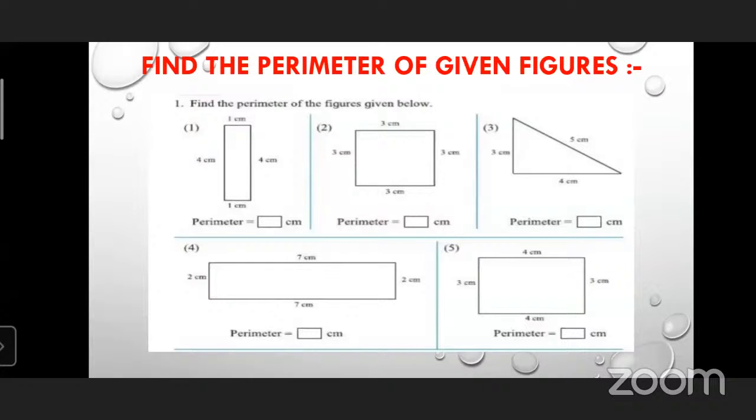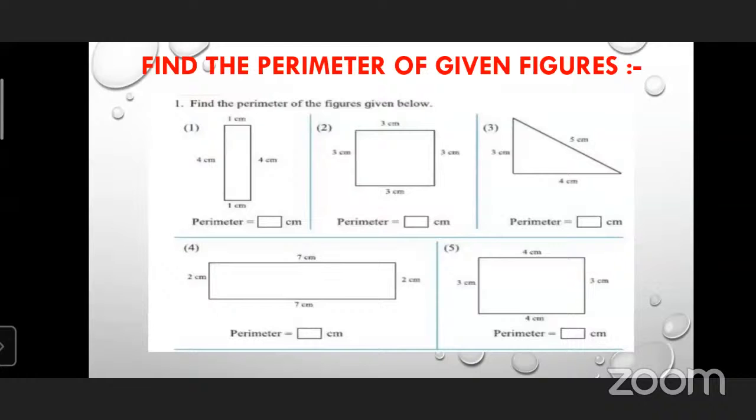Okay. Let's see the fourth figure. What is the name of the figure? Rectangle. Yes, very good. First you have to recognize which figure is given, whether it is a triangle, a rectangle, or a square.